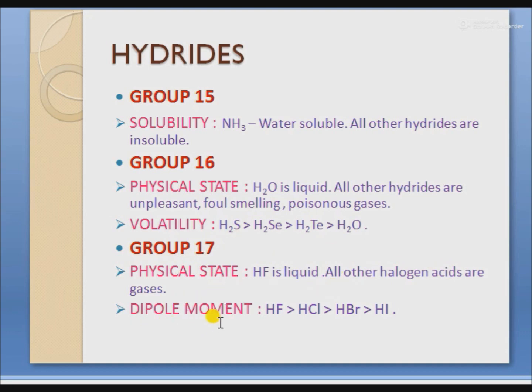Dipole moment. Dipole moment for group 17 is in decreasing order from HF to HI, because dipole moment depends upon the electronegativity of the element. As the electronegativity decreases from fluorine to iodine, dipole moment also decreases.